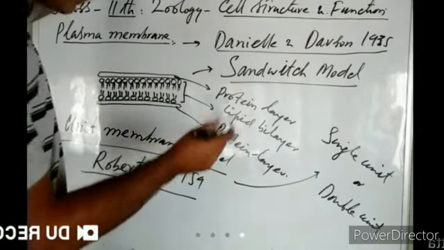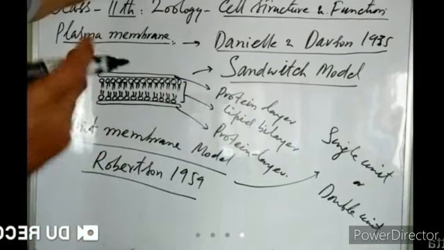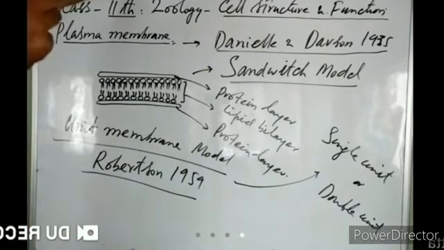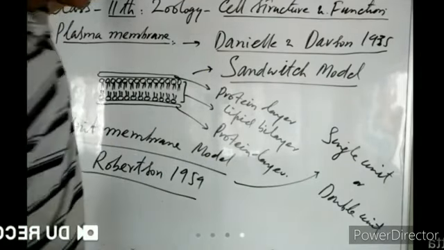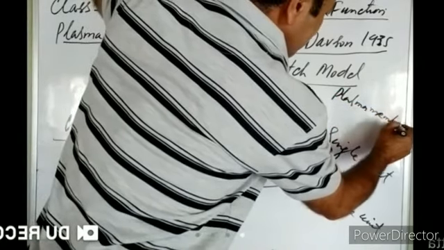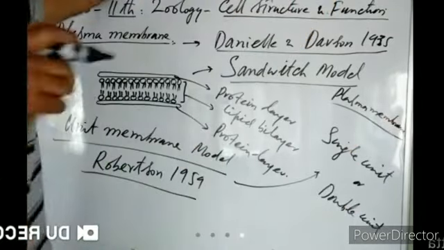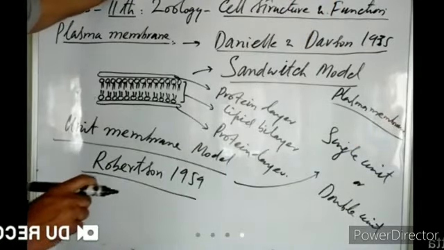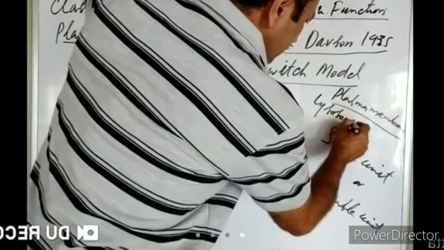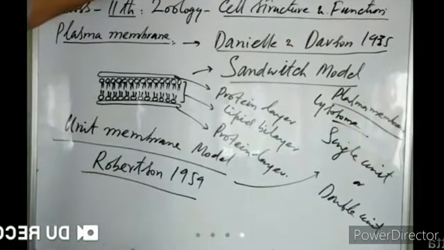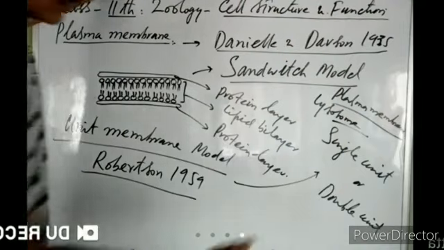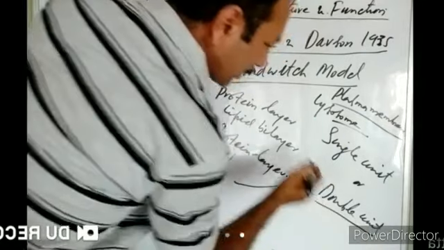So Robertson said that sometimes the plasma membrane may exist as a single unit membrane. For example, the plasma membrane around the cell, that is a single unit membrane. Or for example, the membrane covering of the lysosome, that is a single unit membrane. Sometimes it may be in the form of a double unit.